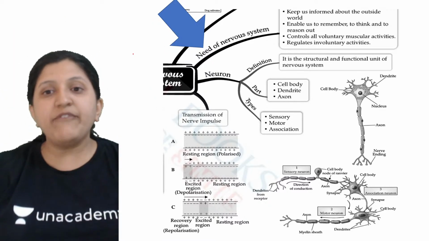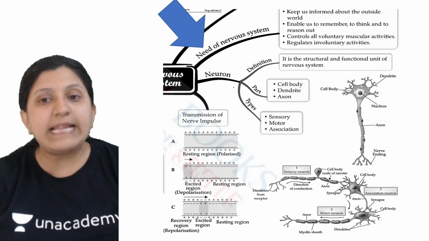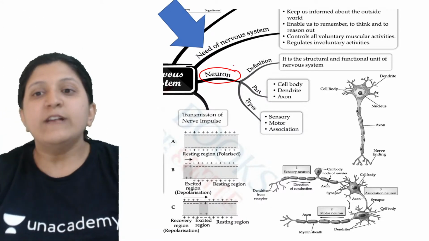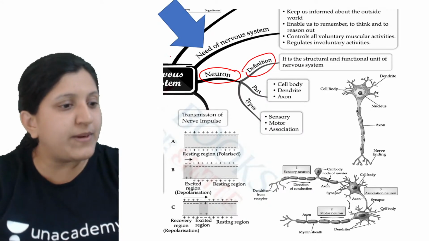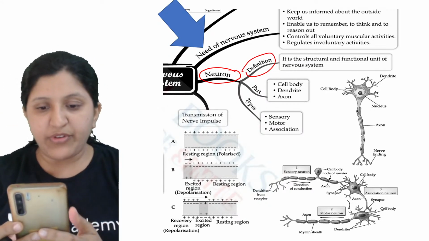Now this is from the nervous system itself. Let's have a look at the neuron. What exactly is a neuron? What is the definition of a neuron? Does anybody have any idea about this? What is the definition of a neuron?